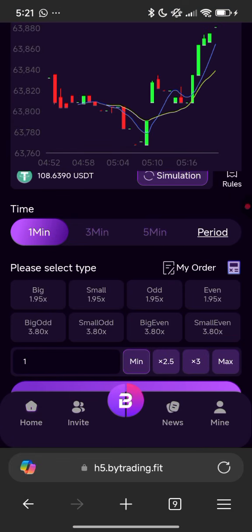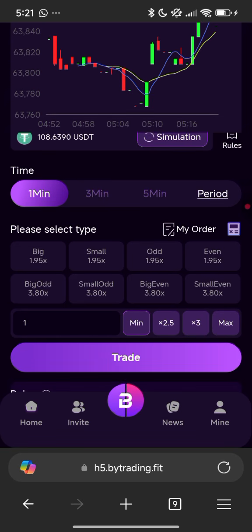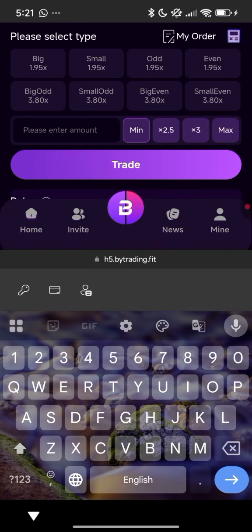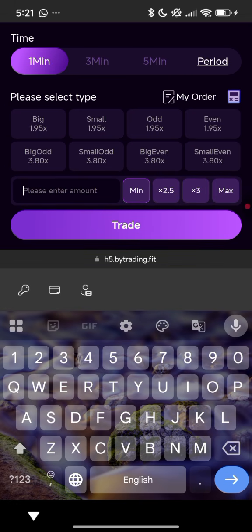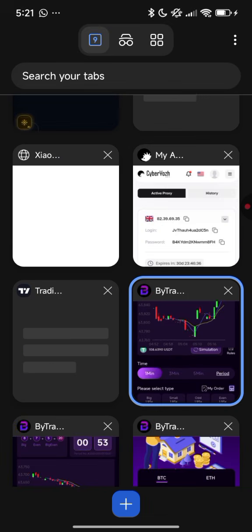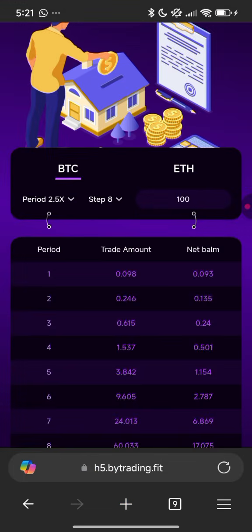That is even you need to pick. Now before that, here you're required to input the trading amount which you'll be using. That's why I asked you guys to put that calculator in another tab for easy access. What you need to do is just go over to the tab and enter it. I have to copy it out. You can click on it and copy it out like this for easy access.